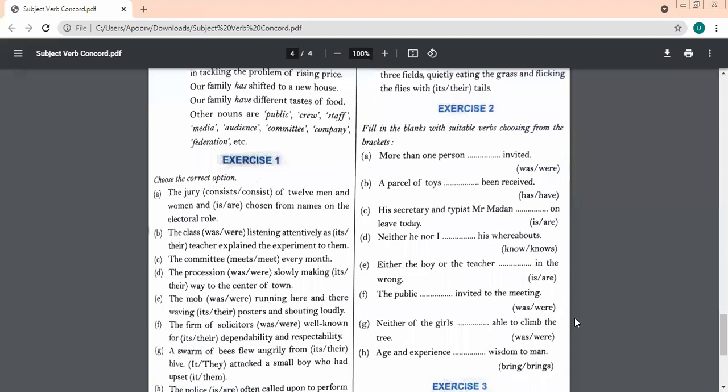Was. Was. Okay, chalo. Ma'am, beta, please raise your hands. Those who finished writing, raise your hands. I'll move on to the next exercise then. I'll just give you 1 minute.